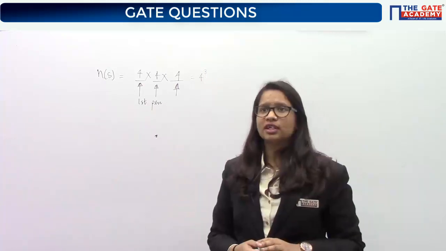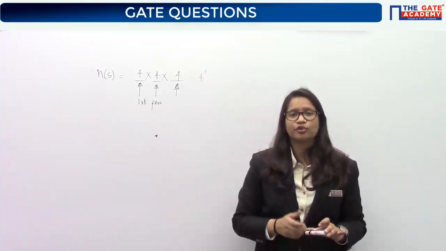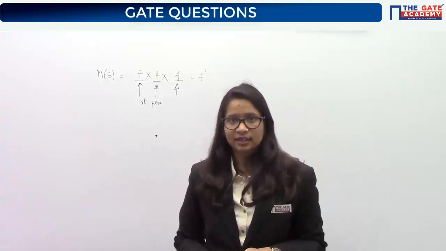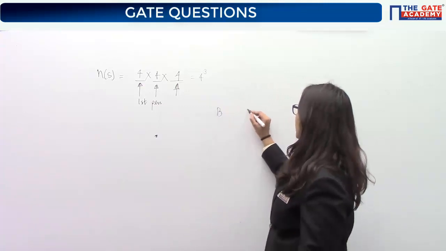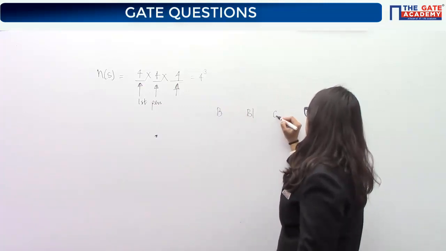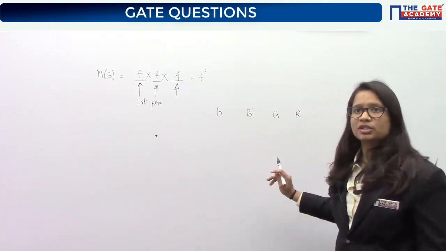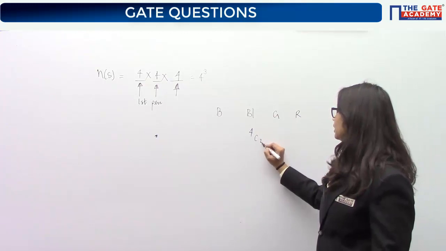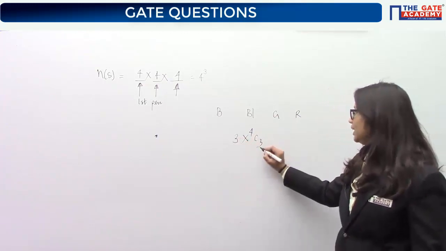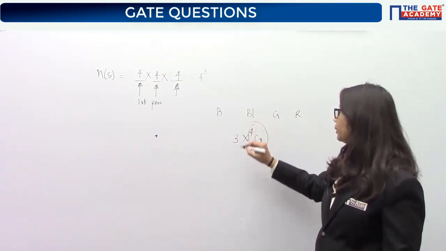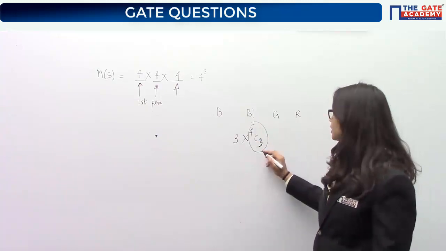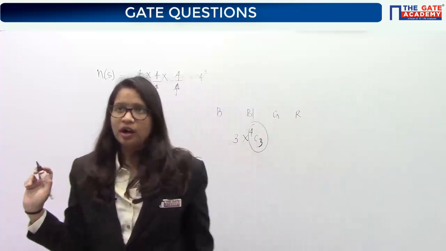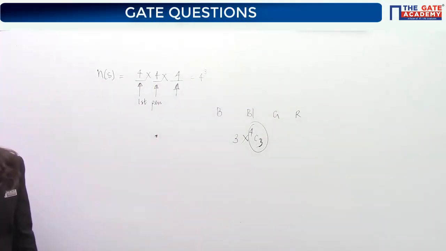It is 4 cube. 4C3 is not the answer, because 4C3 means you are picking 3 things from 4 things. It's not the case that you have black, blue, green and red and are required to just pick 3 of them. Your answer would be correct only if you said 3 into 4C3, because for each pen the number of ways is 4C3, and for 3 pens the total would be 3 into 4C3. Understood or not?